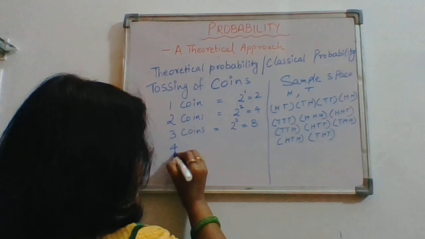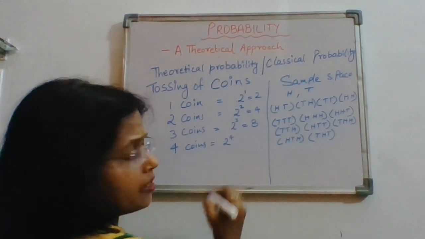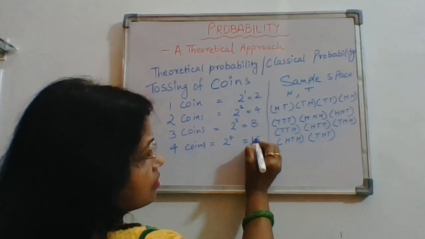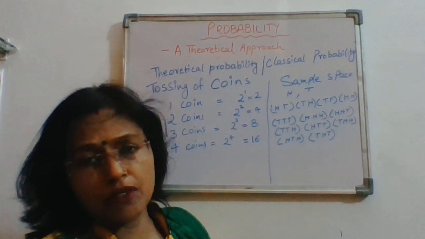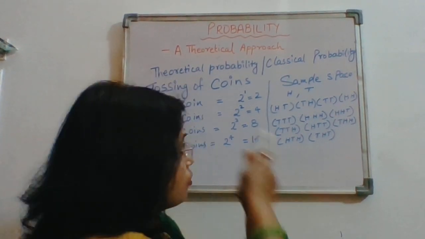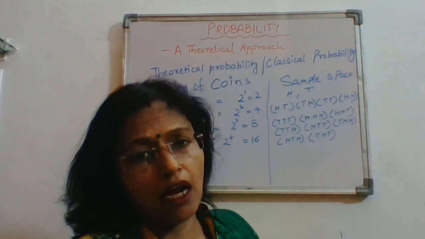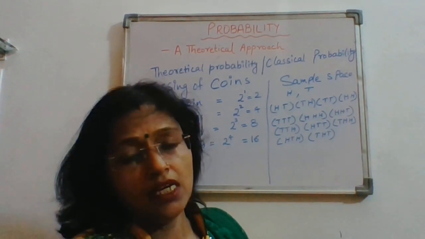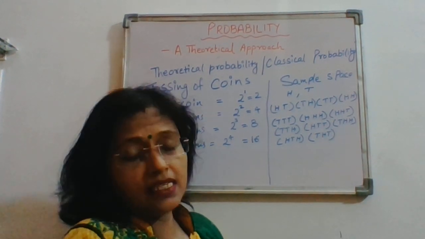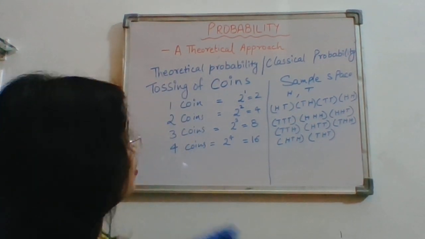Similarly, if 4 coins are tossed, what will be the total possible outcomes? It will be 2 raised to the power 4, that means 16, and you can get the sample space. So when answering based on tossing of a coin, you should know the total possible outcomes, and you have to prepare the sample space for it. Now the next after tossing of a coin is rolling of a dice.